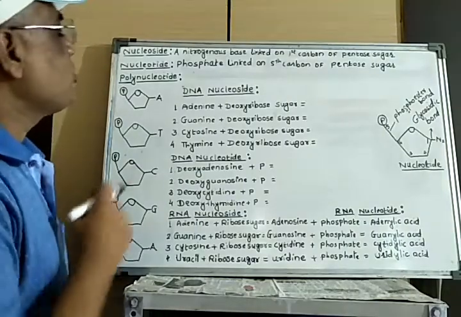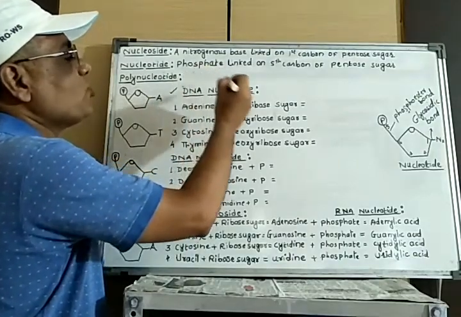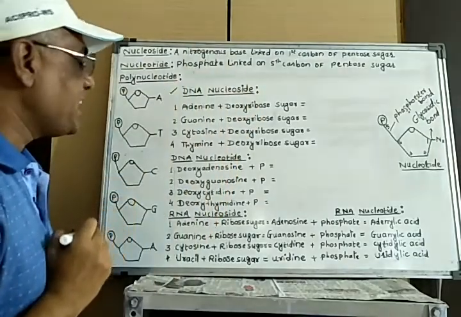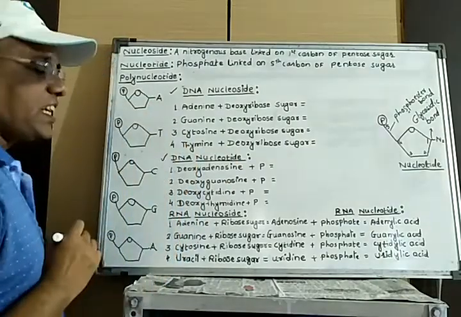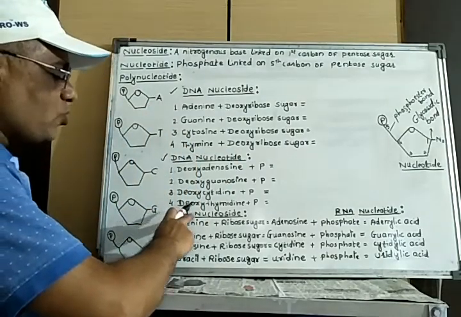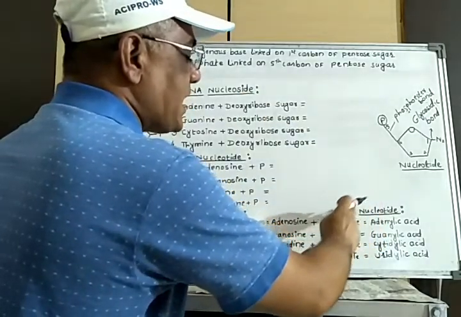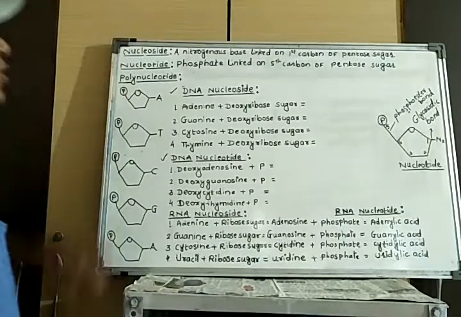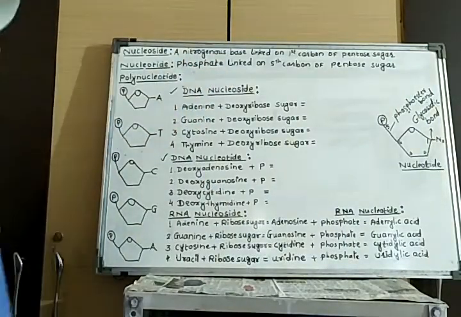Next we are going to study how many different types of nucleosides are present in DNA and how many nucleotides in DNA, as well as types of nucleosides in RNA and types of nucleotides in RNA. So first of all, listen to the types of nucleosides in a DNA molecule.